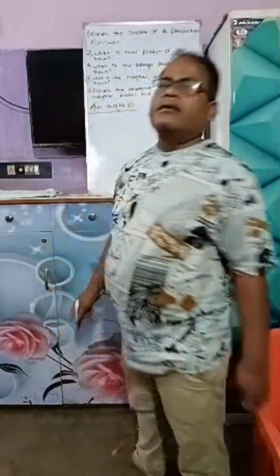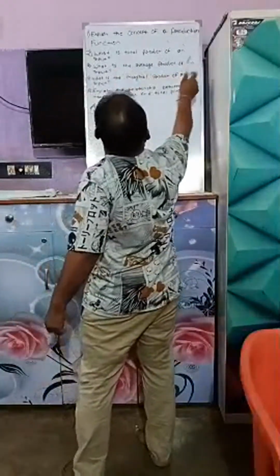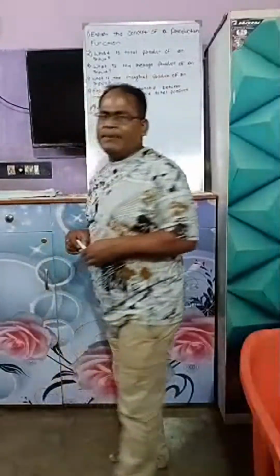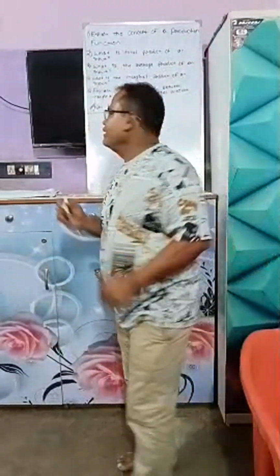Okay. What is question number 3? Question number 3 is, what is the average product of an input? First you need to write what the average product is. Understood?